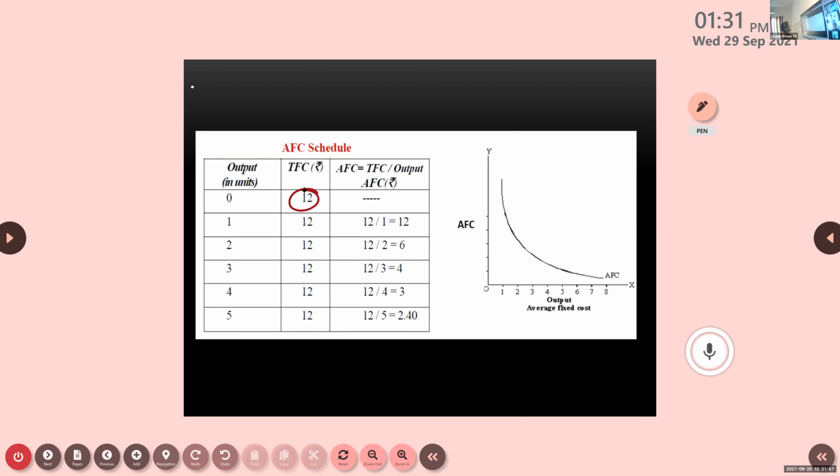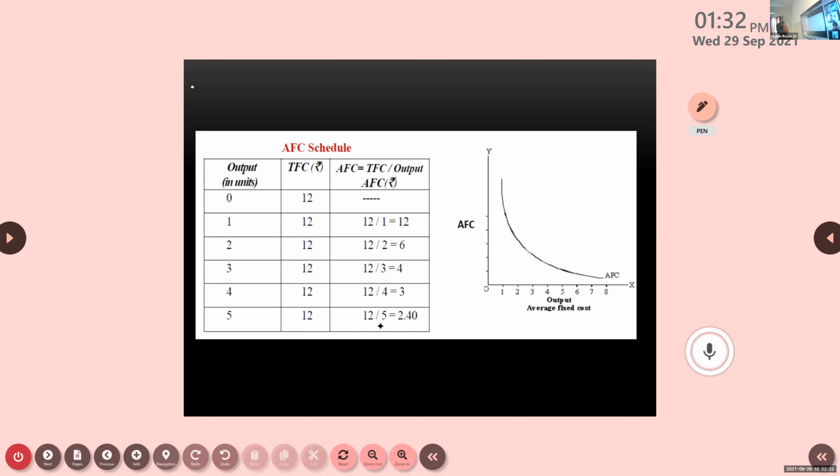So here 12 by 1 is the output, it remains 12. Next step, 2 output we have, so 12 by 2, that is 6. Third step, 12 by 3, 4, like that it goes on reducing. So TFC here remains constant in the short run.